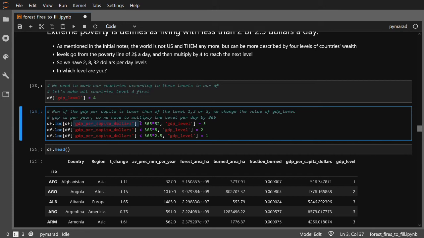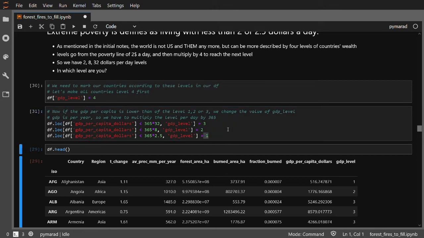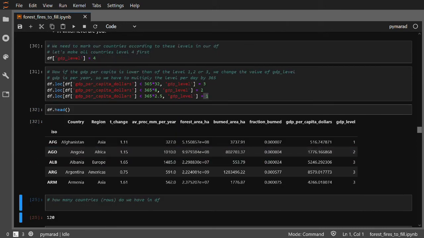that if the GDP per capita is lower than the boundary of the next level, so level 3 is below $32. So 365 times 32 is some number, and if the GDP per capita is lower than that, then I want to set the GDP level value in the column to 1 less. In this case, level 3. And then I go one by one, level 2, level 1, and everything should be fine. And indeed, the table contains now GDP level column with numbers from 1 to 4.